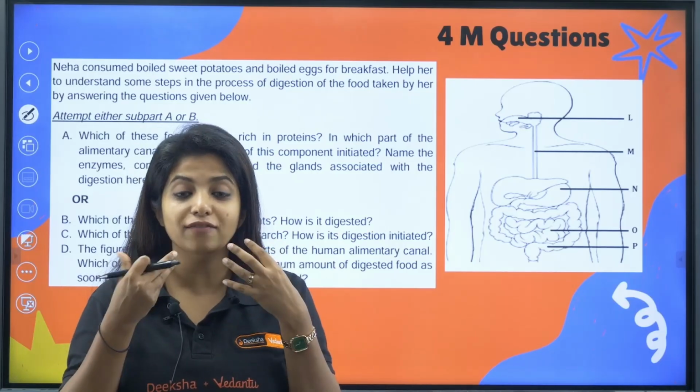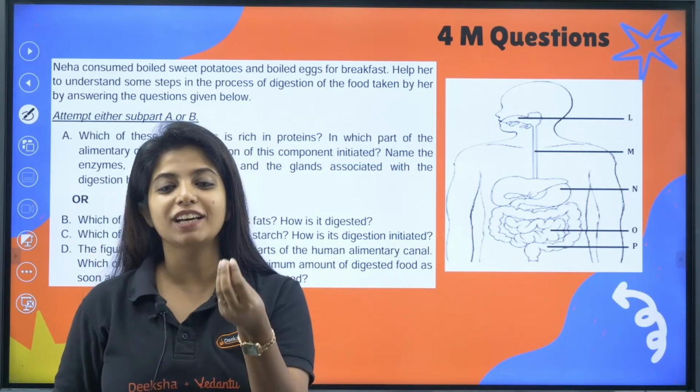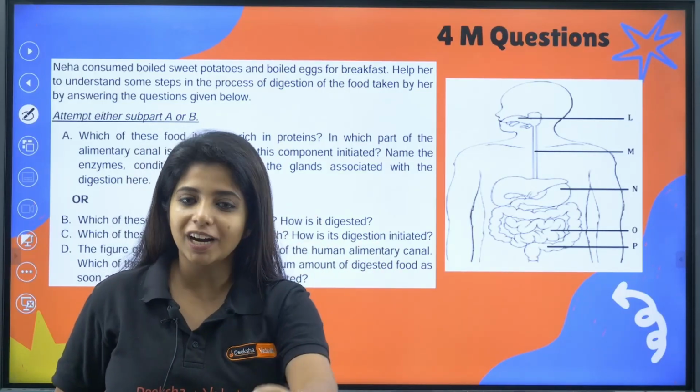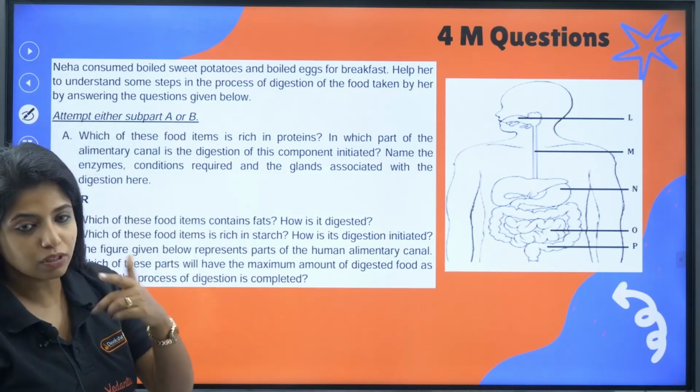First thing, when we have saliva, my dear children, the saliva has salivary amylase. That basically acts on sugars. Starch is what? A form of sugar only. So, it acts on starch and breaks it down to what? Maltose. So, please remember, it's in the mouth itself.